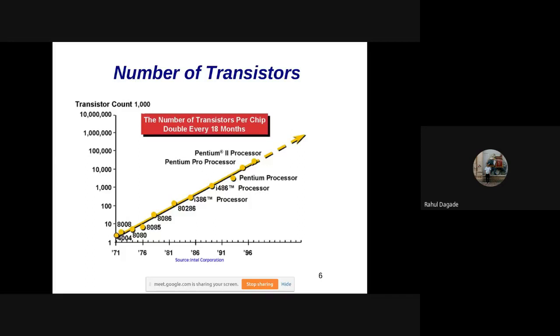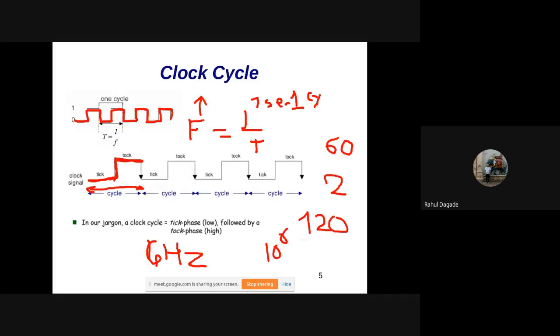Now, if you want to improve the frequency, or you want to decrease the clock cycle, then what do you have to do? You have to make the circuit dense.